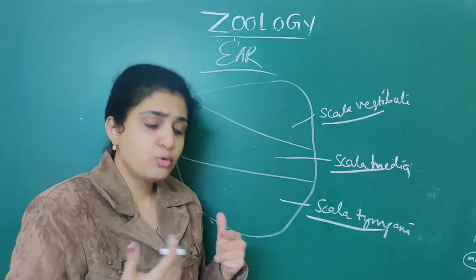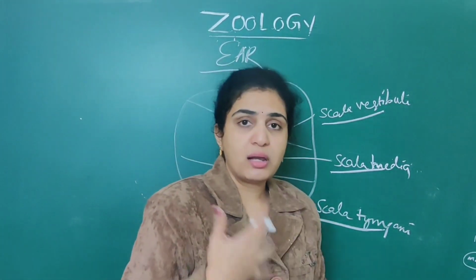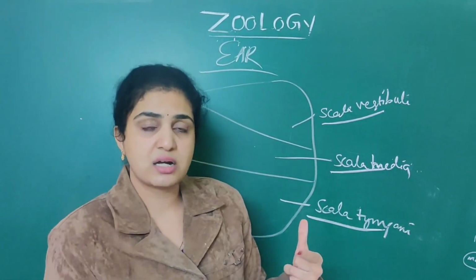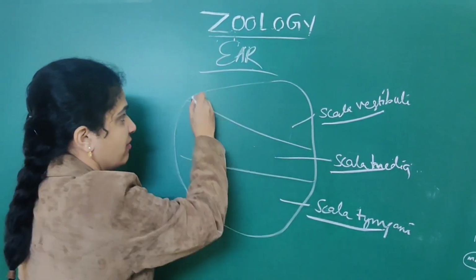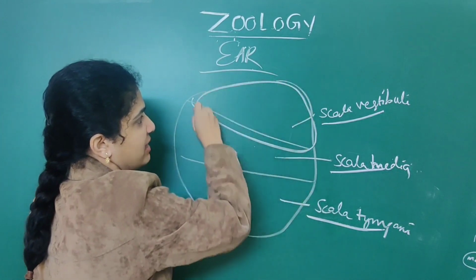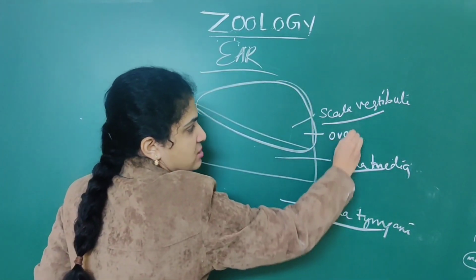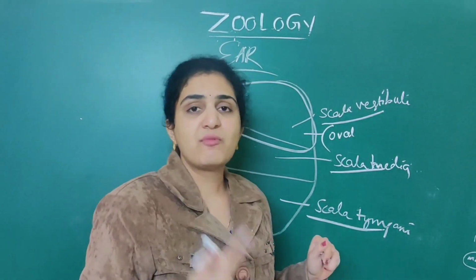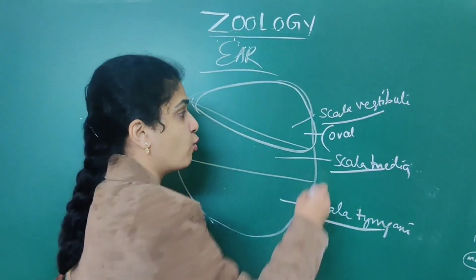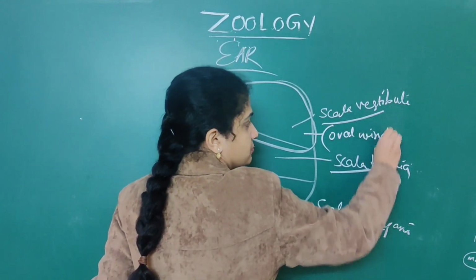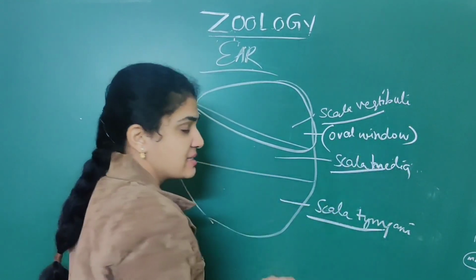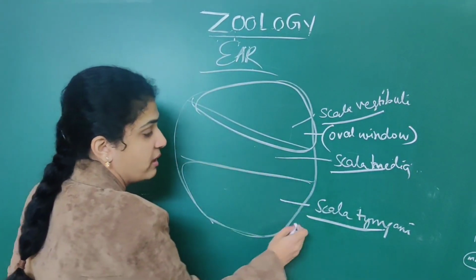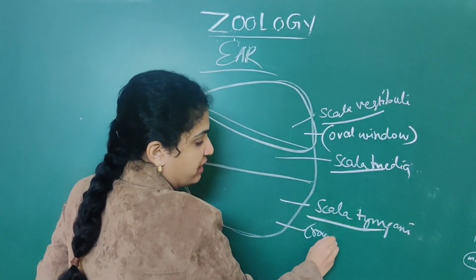oval window. In primary education, you all have learnt about the oval window as well as the round window. This is the oval window because it is oval in shape. Another name of scala vestibuli is oval window. Whereas scala tympani, because here it is round, it is called as round window.